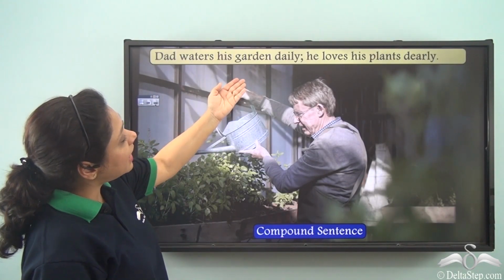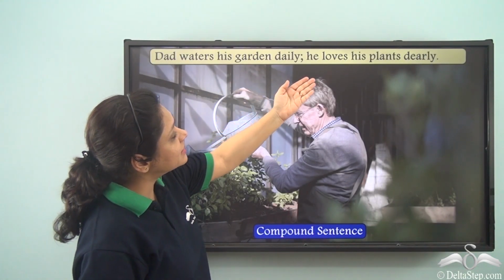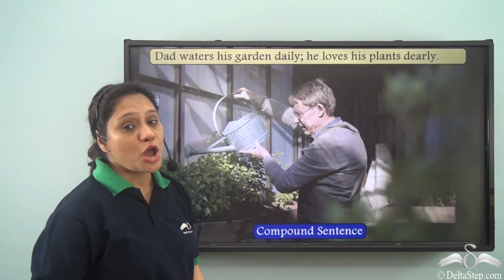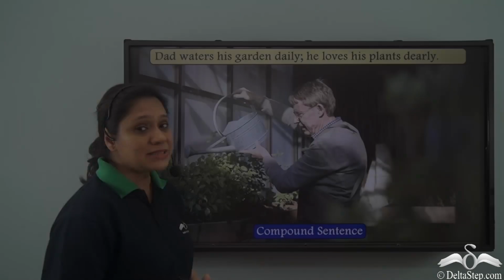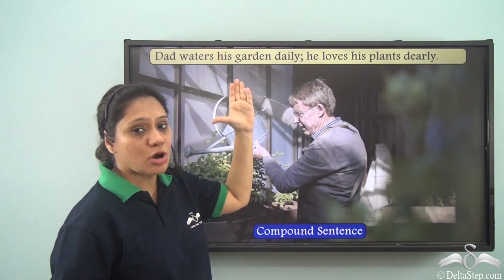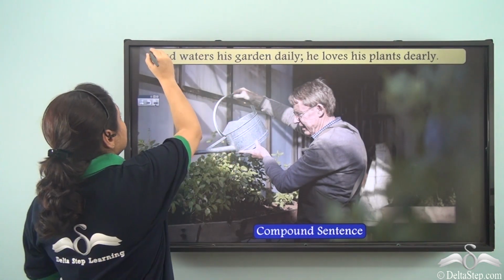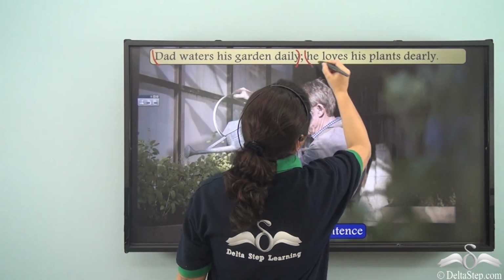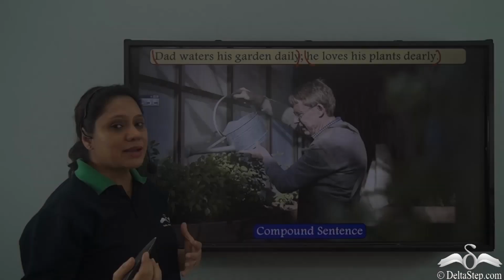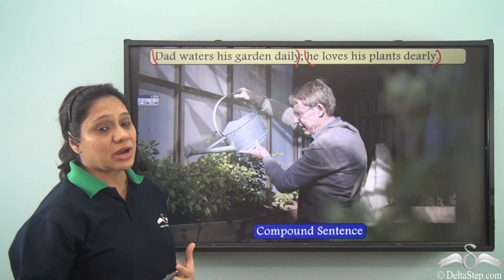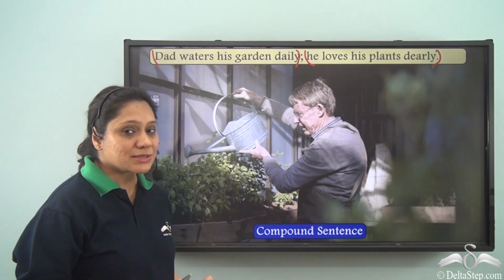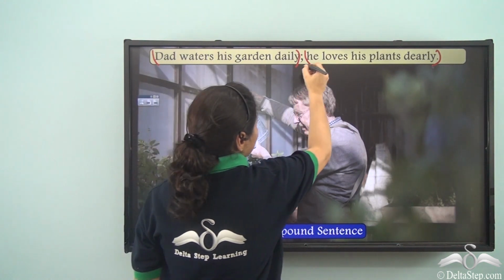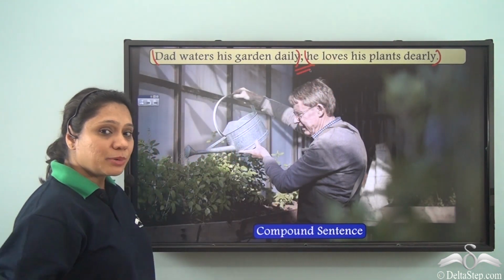Dad waters his garden daily. He loves his plants dearly. Now, what do we see here? We see that there are two independent clauses in this sentence. Dad waters his garden daily. He loves his plants dearly. But we have not used any conjunction to join the clauses. Instead, we have just put a semicolon between them.